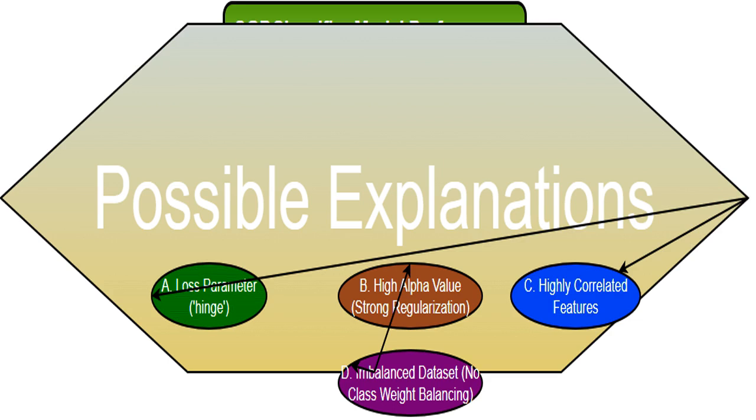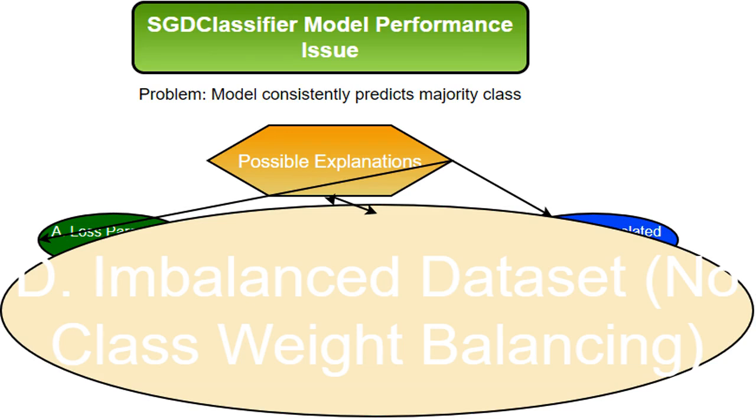Think of it as forcing the model to be too simple, so simple that it loses its ability to learn the nuances of the data. If I have way more examples of one class than the others in my data, the model will try to minimize overall error by just predicting the majority class every time. It's like only seeing one type of apple for your whole life. You'll assume everything is that kind of apple. To fix this, I'll need to balance the classes, give equal weight to underrepresented classes.